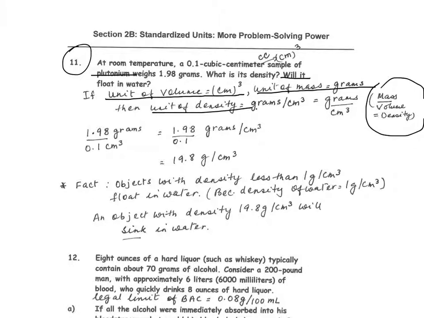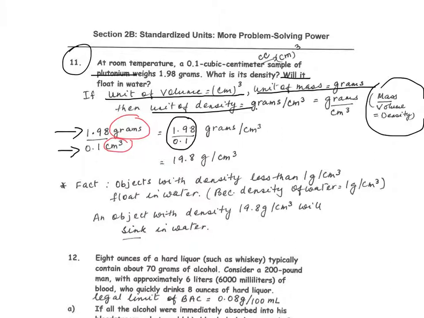So we are given the mass, we are given the volume, we put one over the other in the form of a fraction, combine the numbers, and get grams per centimeter cubed as the units, because those are the units that are left in the numerator and the denominator.